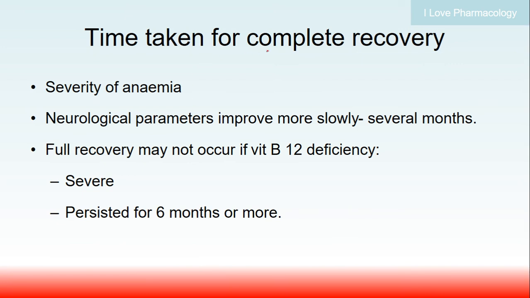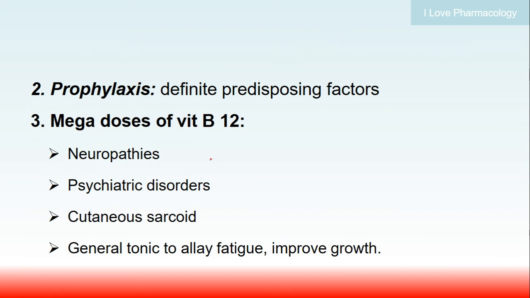So what is the time taken for complete recovery? It mainly depends on the severity of the anemia the patient has, and also the neurological involvement. If the patient has any neurological deficit, the improvement will take a little more time. It can take several months to recover, and full recovery may not occur if the vitamin B12 deficiency is of severe nature, and it can persist for 6 months or more.